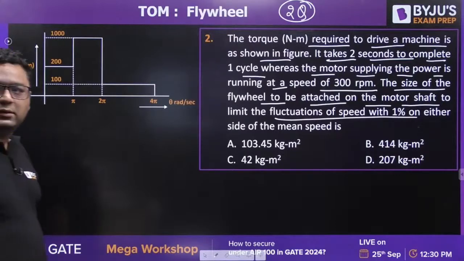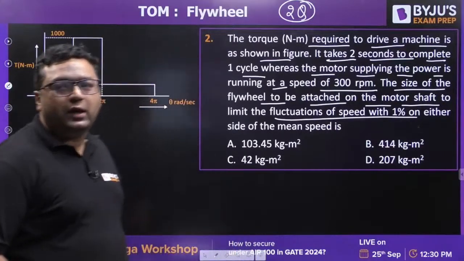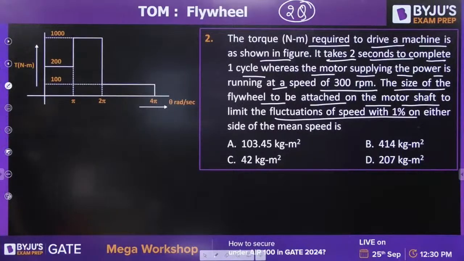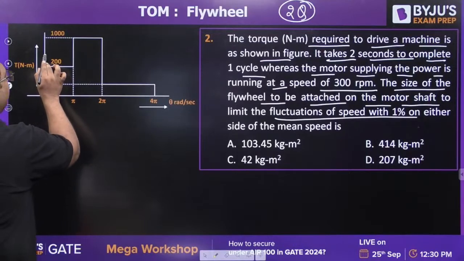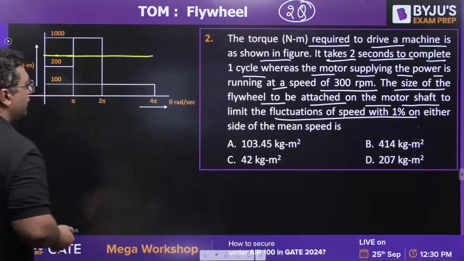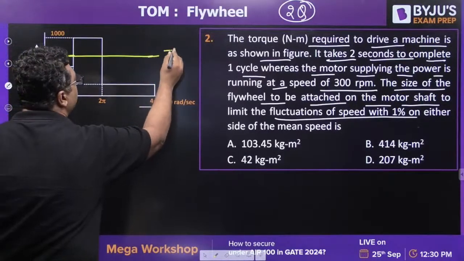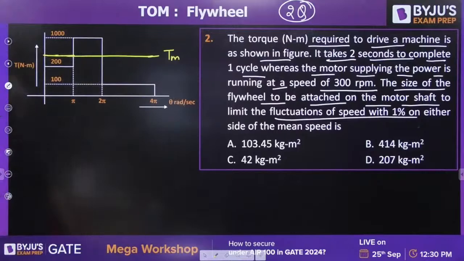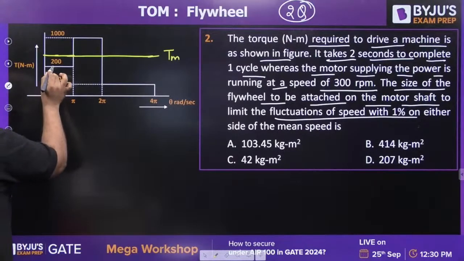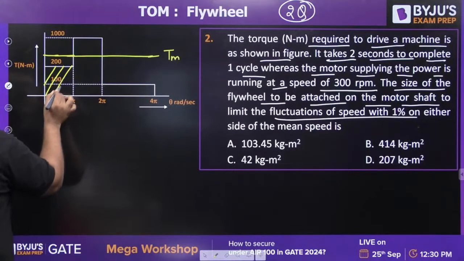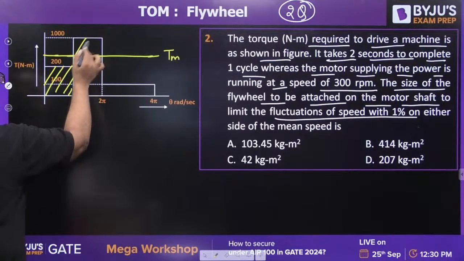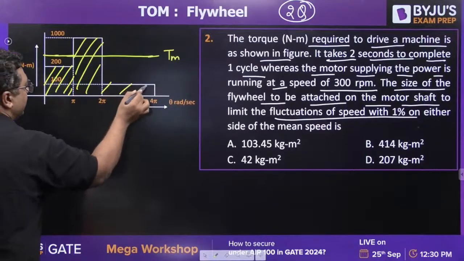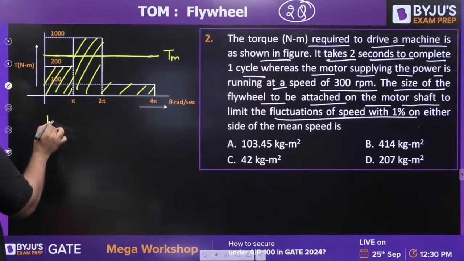Try to solve it. So Kenil is saying 103.45. Very good. So first of all, what you will be doing, you will be assuming a mean torque line. Let us say this is the T mean line. We don't know this value. And you know that some area is there inside the curve. I am showing this area with this color. This is the area.